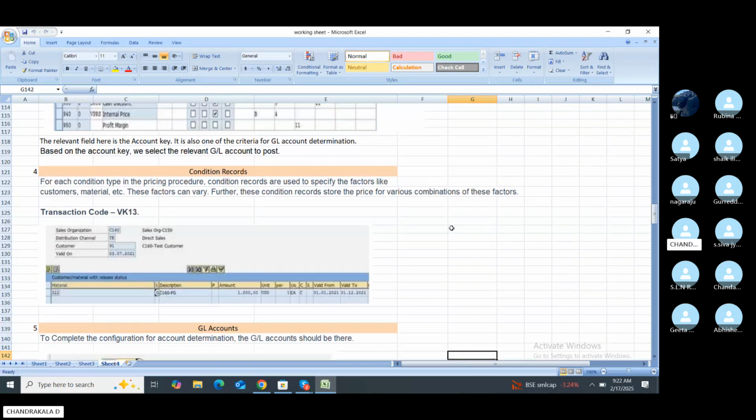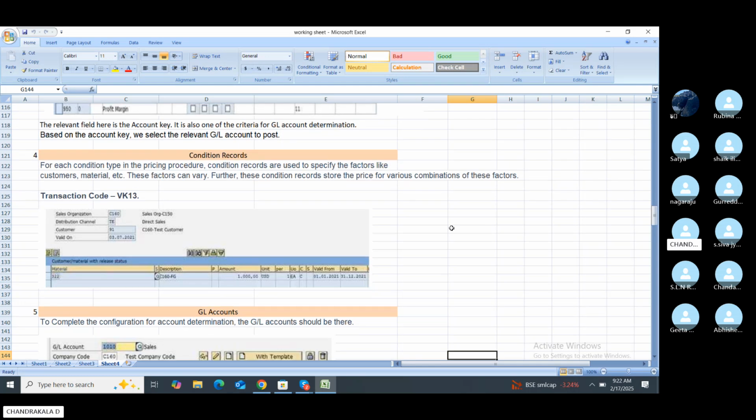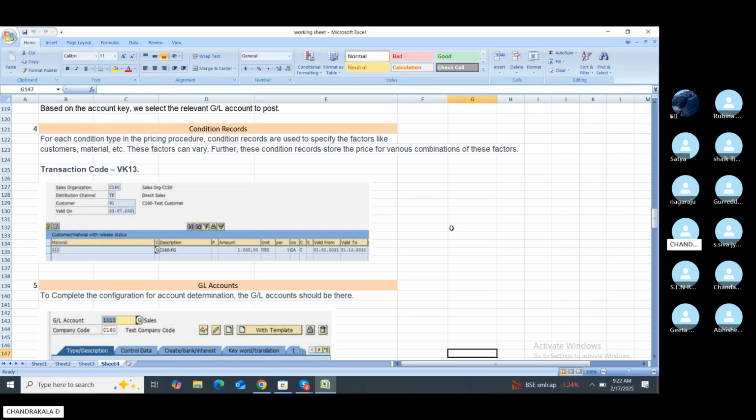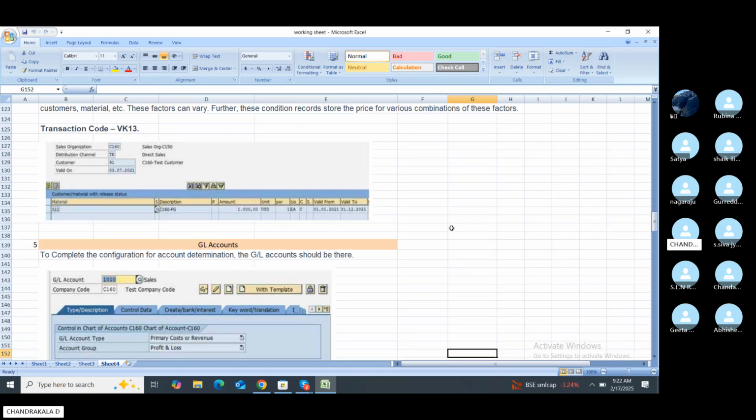Condition types. For each condition type in the pricing procedure, the condition records are used for specific factors like the customer and materials. The condition records store the price for various combinations of these factors. The transaction code is VK13. The sales organization, distribution channel, customer, and validation date are also mentioned here.